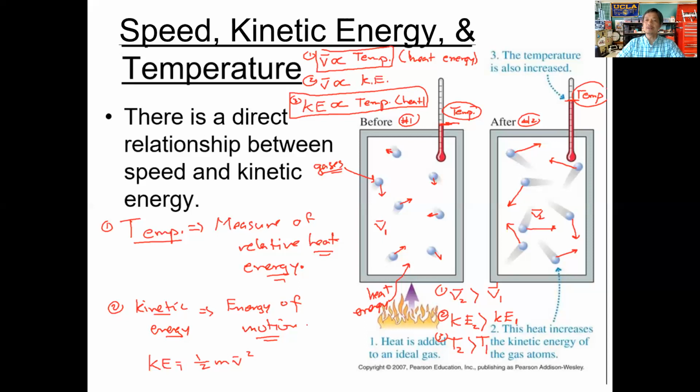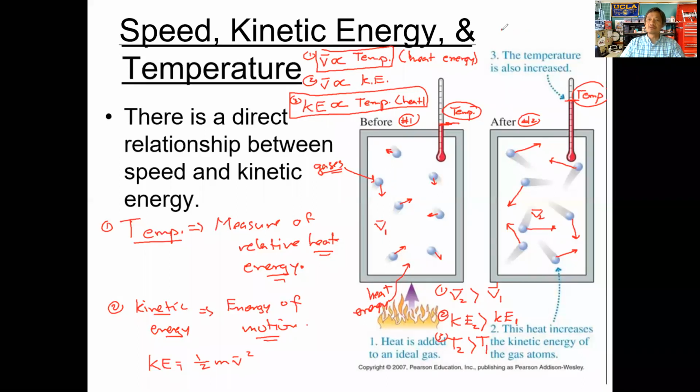All this will lead into the calculations that we will do in chapter 14, which I'm hoping we can start on Wednesday. You have to be able to make that link with the pressure. The pressure a gas exerts is going to be related to the temperature, the volume, and the number of particles, which is moles. We will talk about all of this in chapter 14, but to understand how these are related to the pressure, we have to think about what's happening at the microscopic level.